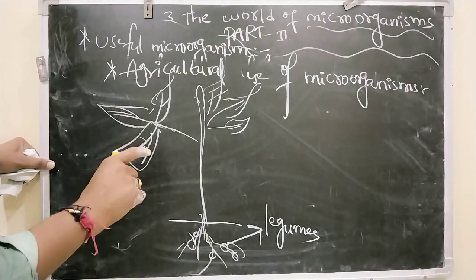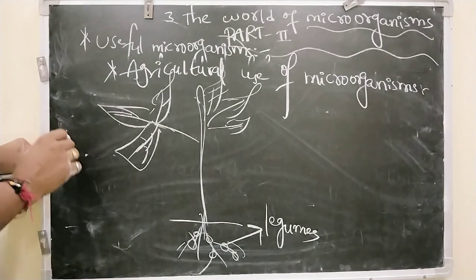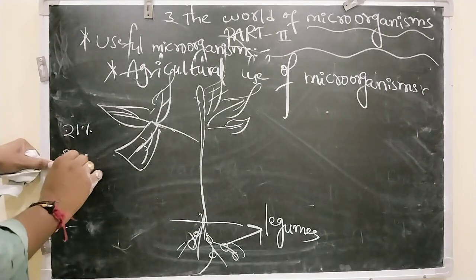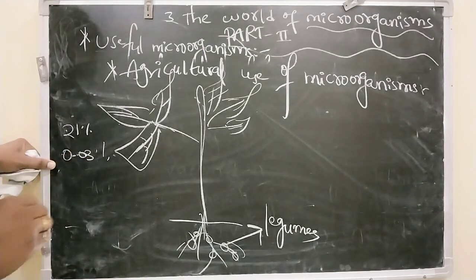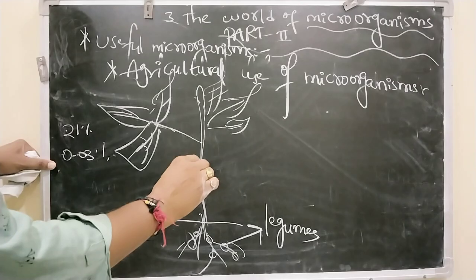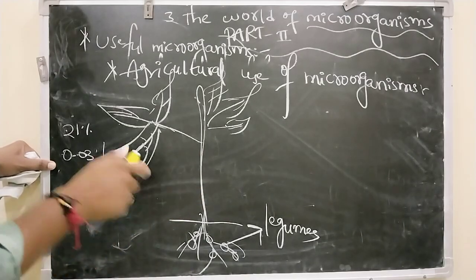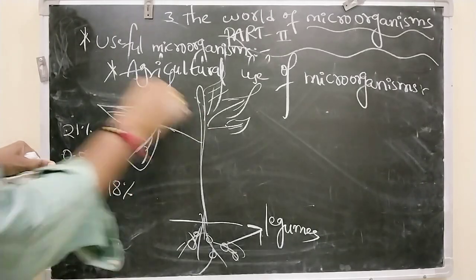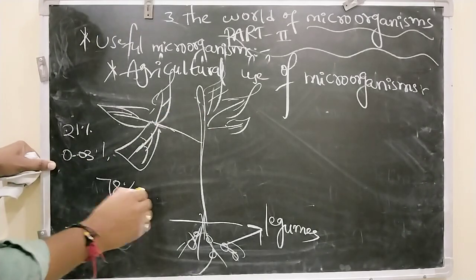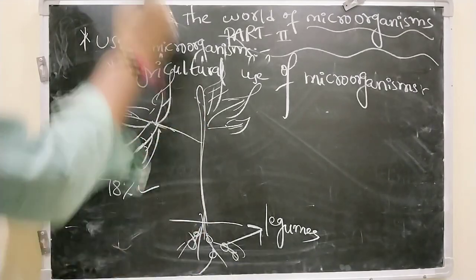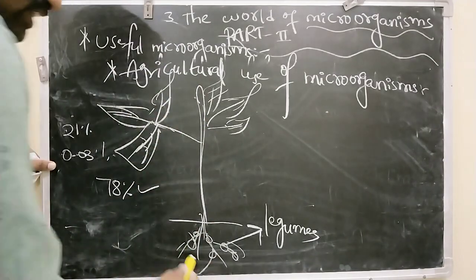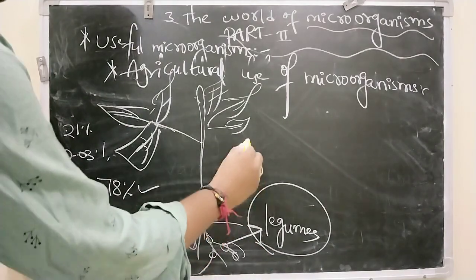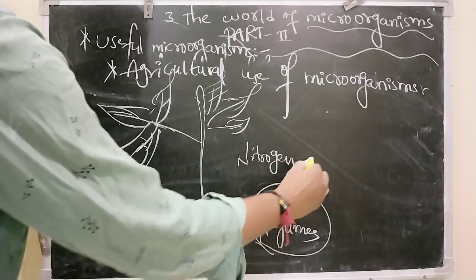Plants have the capacity or mechanism to take oxygen, which is present 21% in the atmosphere, and carbon dioxide, which is present 0.03% in the atmosphere, but they do not have the mechanism to trap nitrogen, which is the most important and essential macronutrient required for plant growth. 70% is present in the atmosphere, but the mechanism is not there in the plant. So here the solution is that these legumes contain bacteria called nitrogen fixing bacteria.